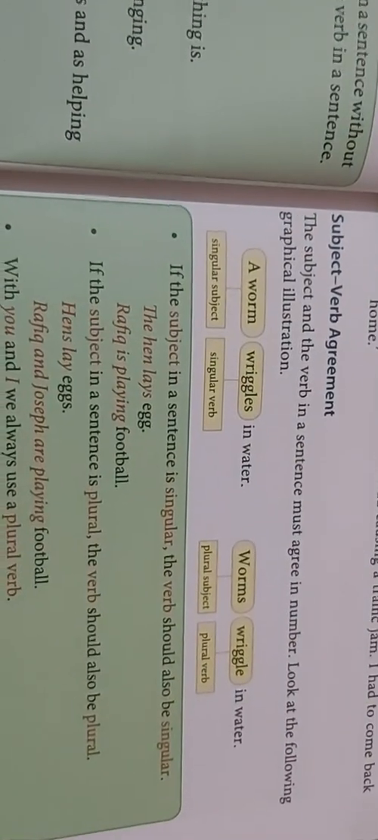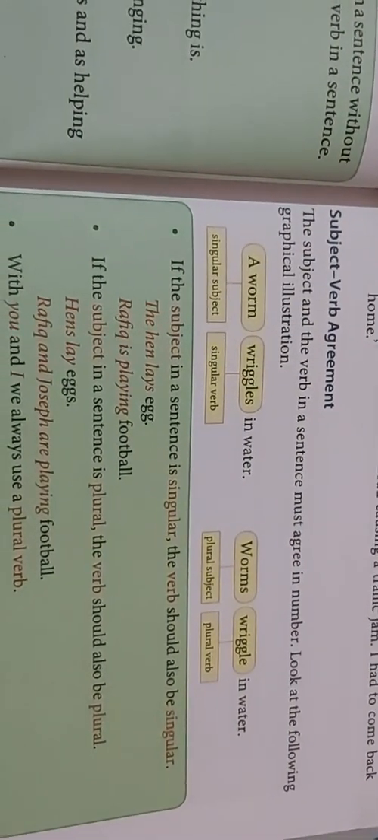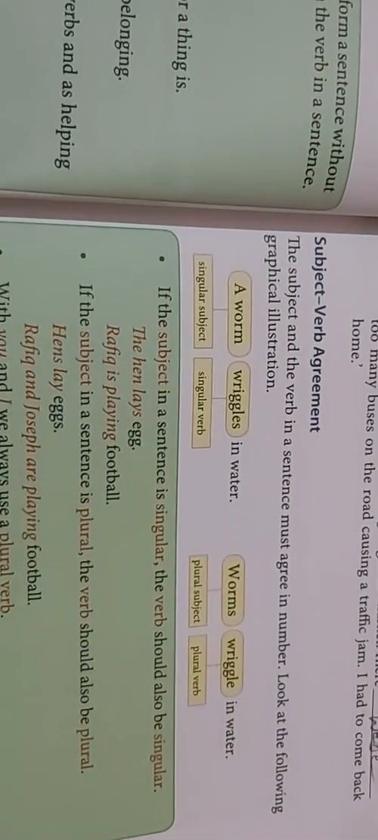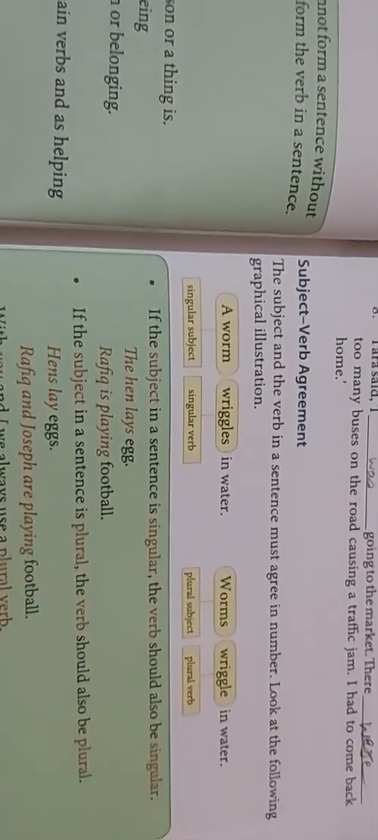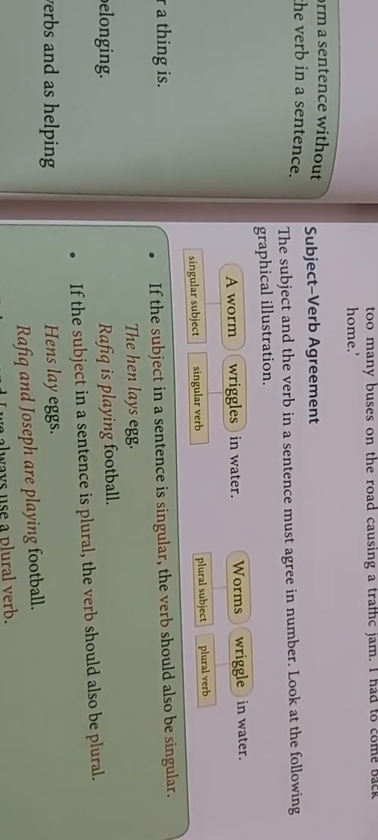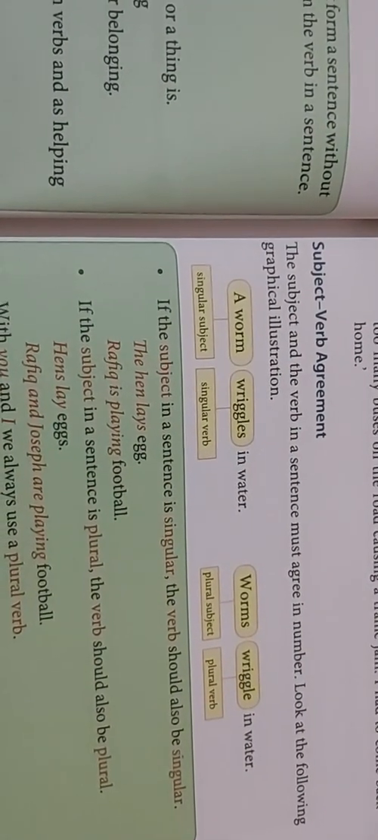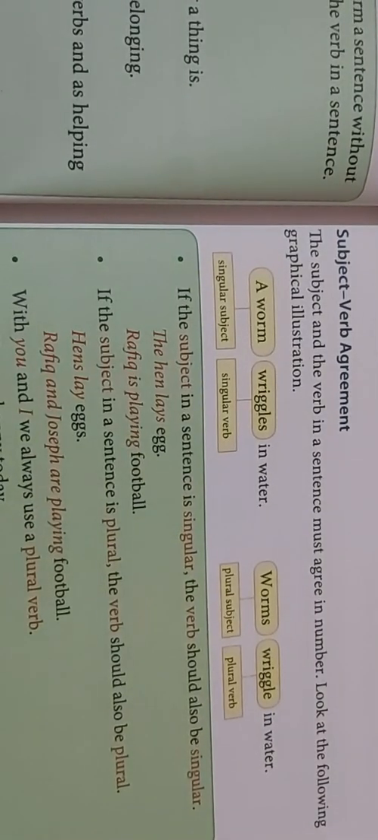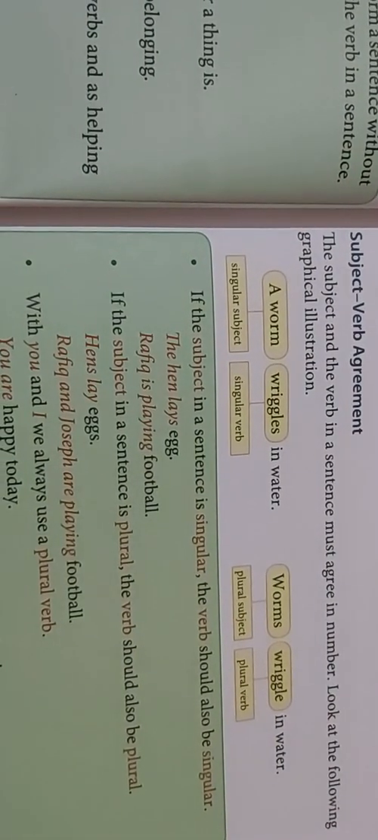Now we are going to learn about the concept of subject, verb and agreement in the sentence. Subject, verb, agreement क्या होता है, that we are going to discuss here. The subject and the verb in a sentence must agree in number. Look at the following graphical illustration. For example, it is given here, a worm wriggles in water.